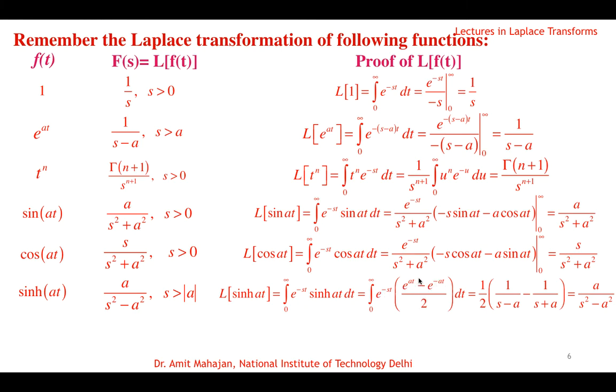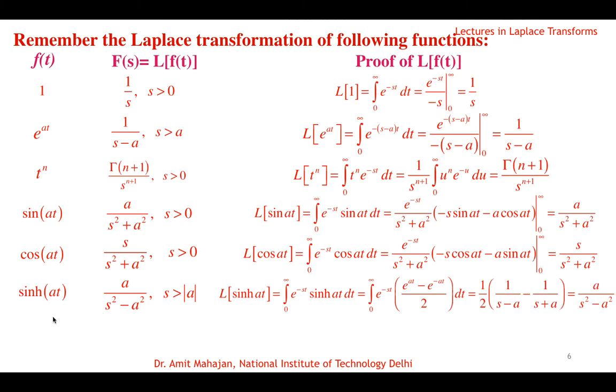The exponentials can be combined, giving e raised to power minus (s minus a) t, whose integral is 1 over s minus a. Similarly, the second term gives e raised to minus (s plus a) t, whose integral is 1 over s plus a. Combining these, it is a over s square minus a square.